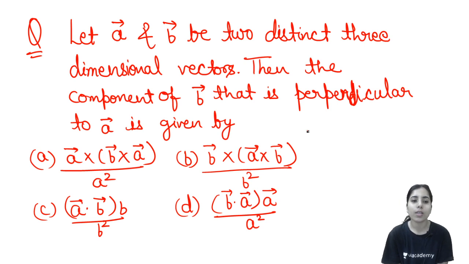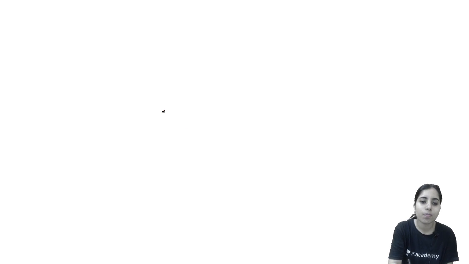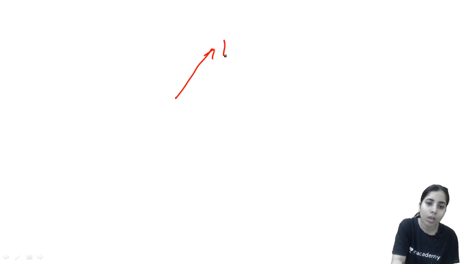Now the question is, let vector A and vector B be two distinct three-dimensional vectors. Then the component of B that is perpendicular to A is given by. Let's say here you are having any component of B. If this is vector B, clear? Its component which is perpendicular component.